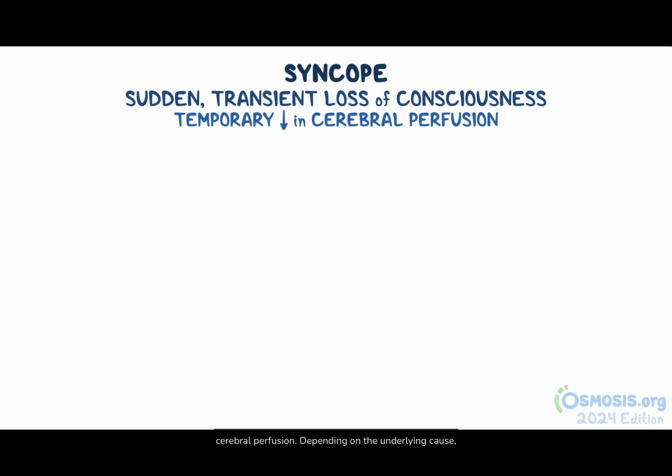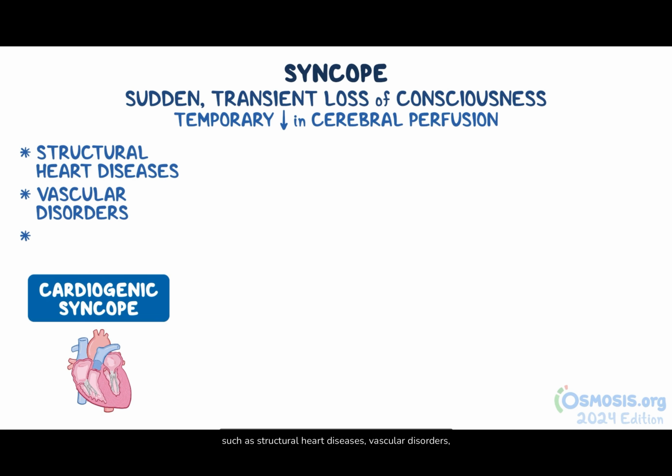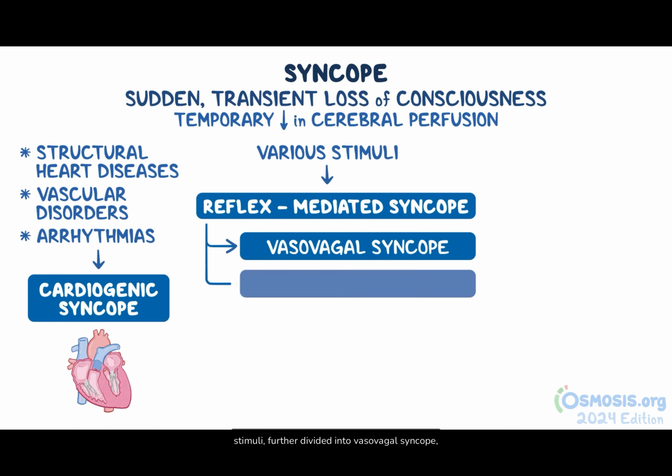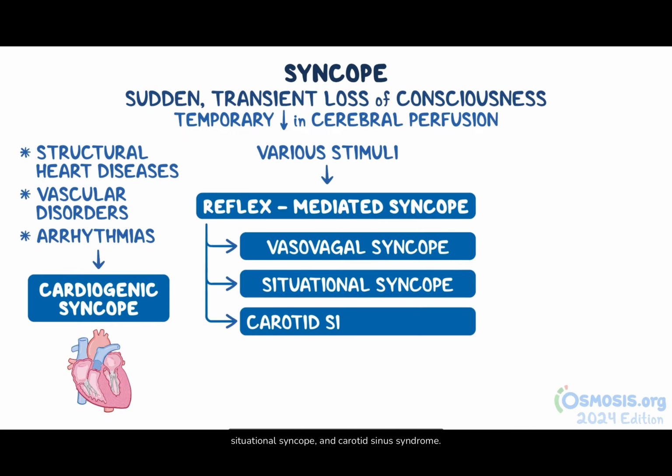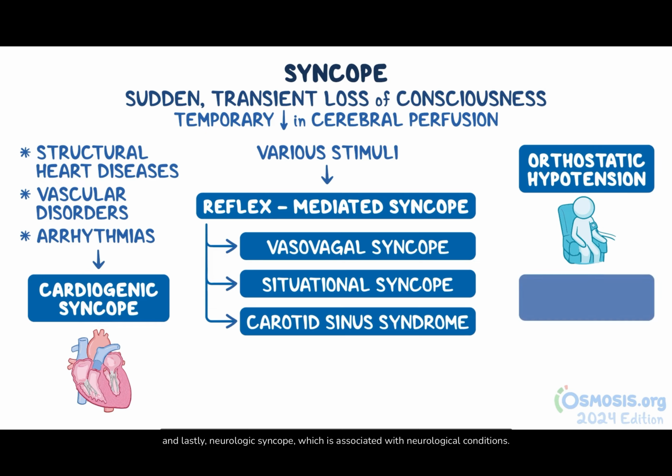All right, as a quick recap, syncope refers to a sudden, transient loss of consciousness triggered by a temporary decrease in cerebral perfusion. Depending on the underlying cause, syncope can be categorized into several types. First, there is cardiogenic syncope caused by heart-related issues such as structural heart diseases, vascular disorders, and arrhythmias. Next, there is reflex-mediated syncope triggered by various stimuli, further divided into vasovagal syncope, situational syncope, and carotid sinus syndrome. There is also syncope due to orthostatic hypotension, and lastly, neurologic syncope, which is associated with neurological conditions.